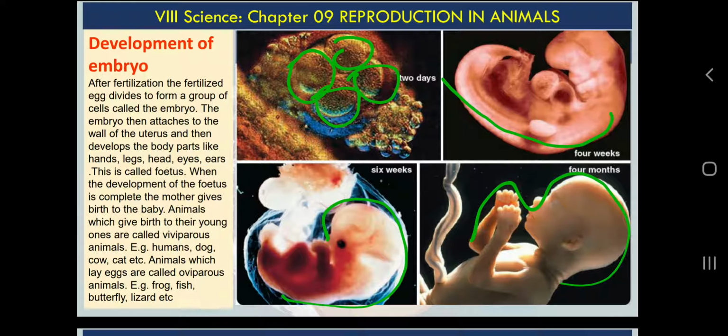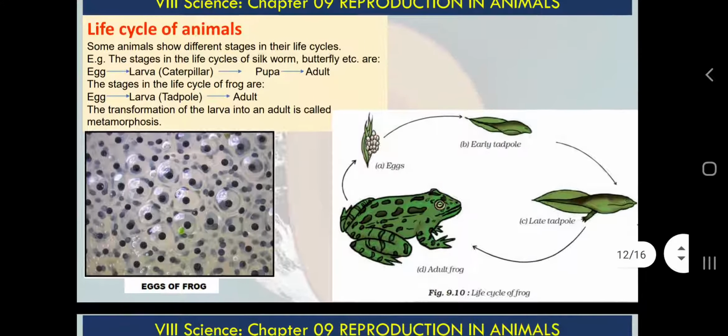Trimester means 3 months. In the earlier period of embryo development, it will resemble a fish, sometimes a lizard, sometimes a bird. So you will see a series of development. You will learn in class 12th, when you learn about evolution, that this embryo repeats the history of our life, how humans have evolved. But now it is not required. So let's go to the next presentation.